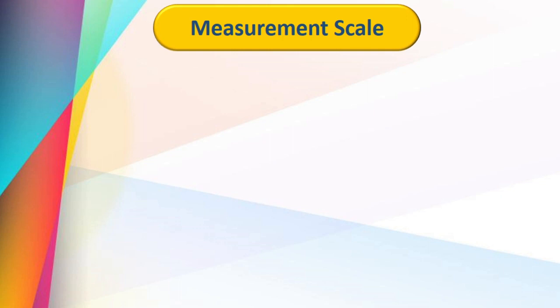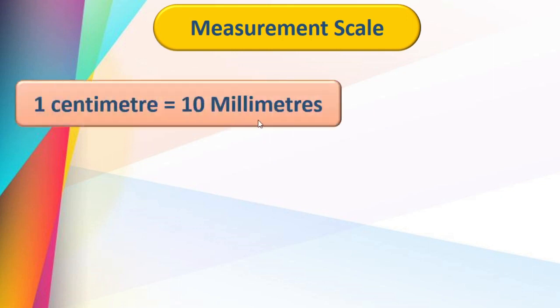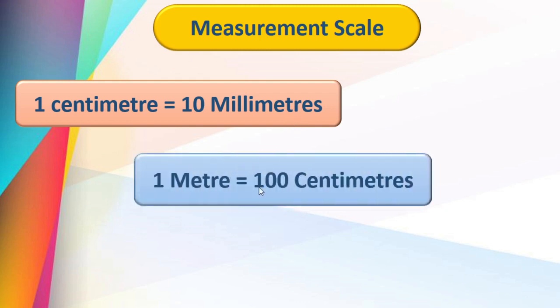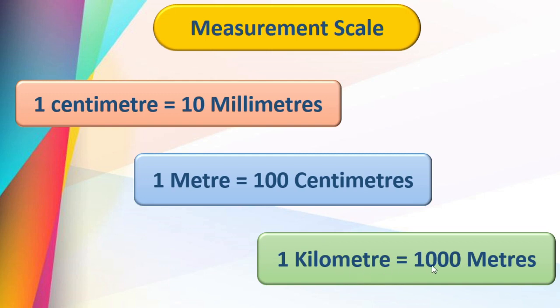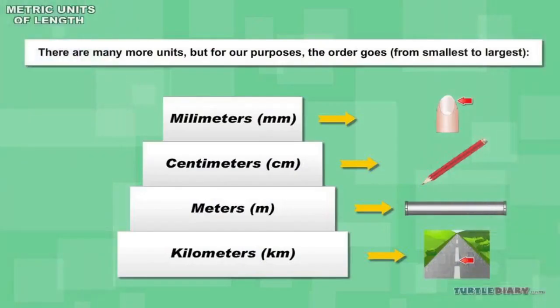Measurement scale we know. Now 1 centimeter is equal to 10 millimeter on the scale, right? And 1 meter is equal to 100 centimeters on the tape, right? And 1 kilometer is equal to 1000 meters. These three you have to remember properly. Here you can see the pictures and the metric units. Millimeter, mm, centimeters, cm, meters, m, and kilometers, km.